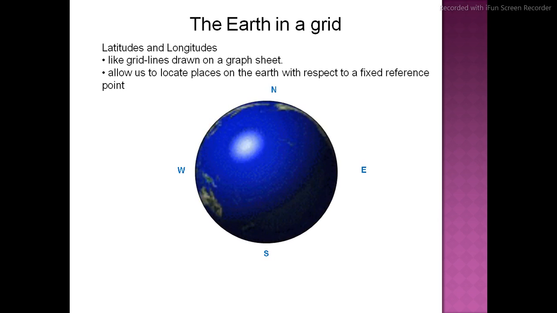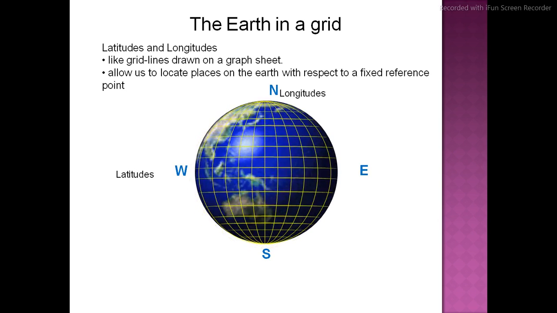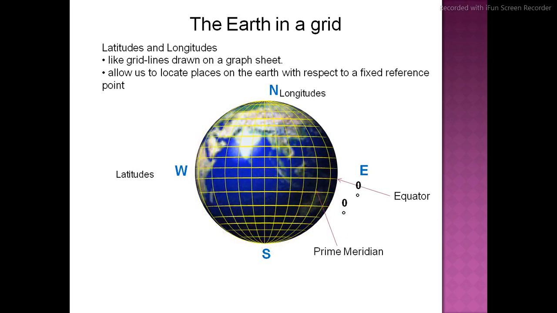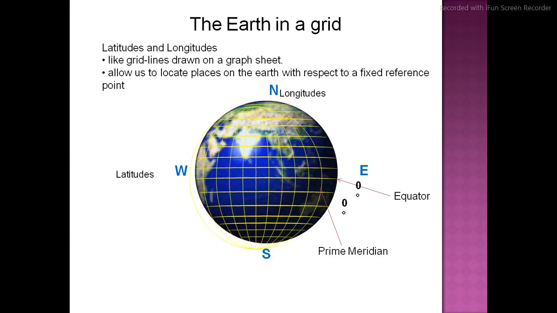As you are all observing, the earth is rotating here, north, south, west, east, latitude, equator, right? Prime meridian, everything is visible on it. So dear cadet, this diagram gives a crystal clear explanation of the earth in a grid.